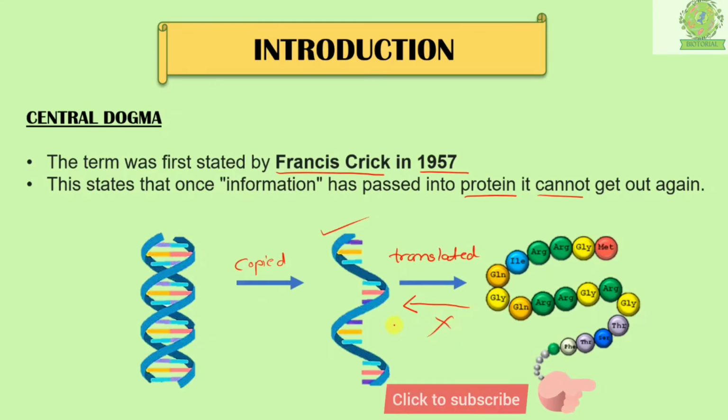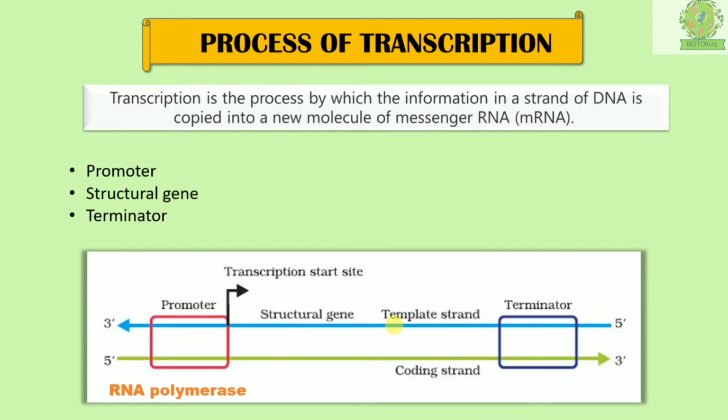Now moving forward to the next part of this video, that is the process of transcription. Let us first understand the definition of transcription. Transcription is the process by which the information in a strand of DNA is copied into a new molecule of messenger RNA, which is also known as mRNA. So here the keywords are DNA, copied, and messenger RNA. You all can keep these keywords in mind and can frame this definition also by understanding this whole concept.